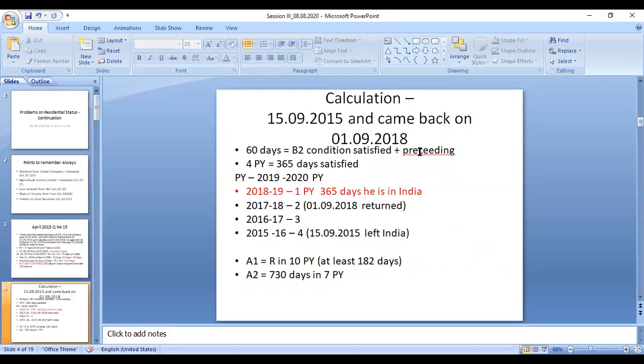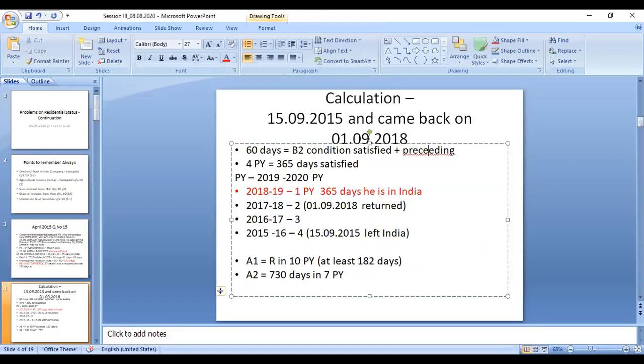Then we take the next condition, the preceding four previous years. From 15/9/2015 to 1/9/2018 he left India and returned. So these three years he was not in India. That means in 2018-19 he is in India only. In this whole financial year, the first previous year, he is in India, so he satisfied basic condition 2.